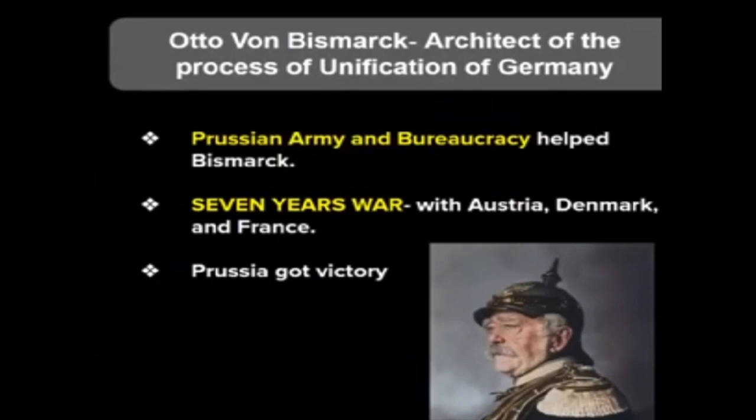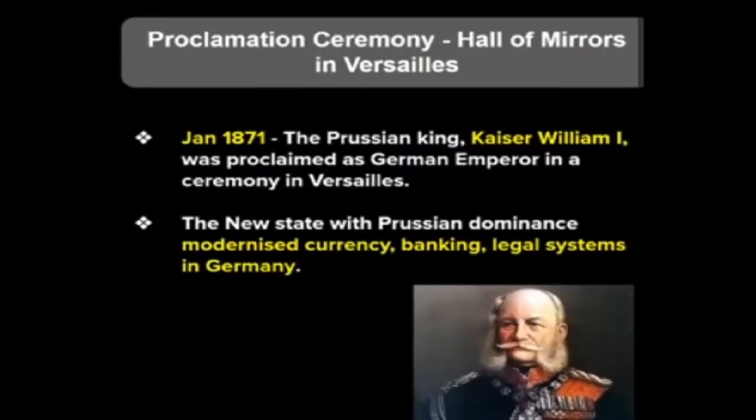He was the architect of the process of unification of Germany, with the help of the Prussian army and bureaucracy. He fought wars with 3 countries over 7 years, and ultimately Prussia was victorious, and then King Kaiser William I was proclaimed as German emperor in the ceremony in Versailles, in the Hall of Mirrors in Versailles.